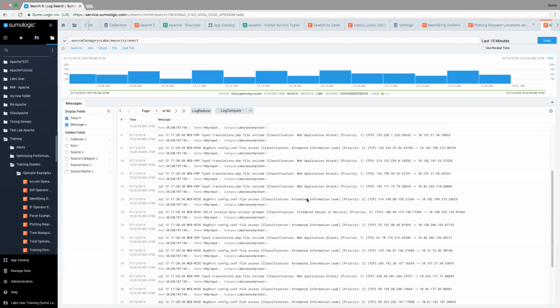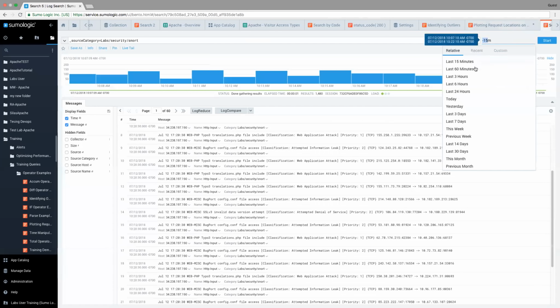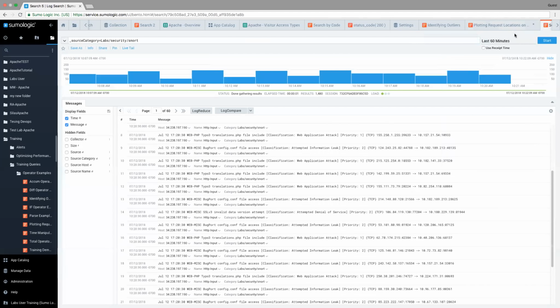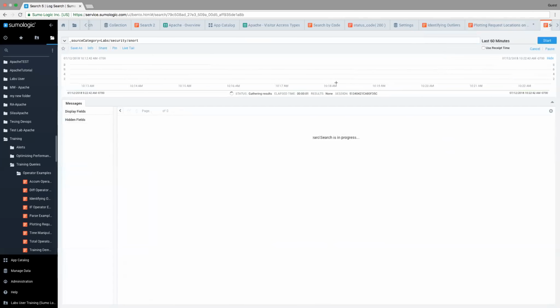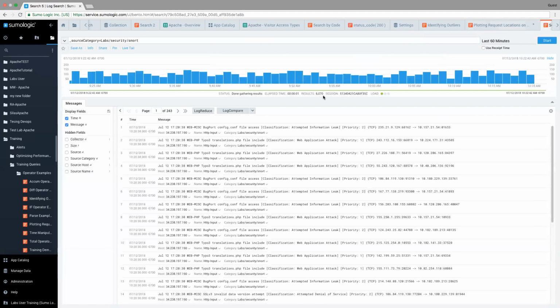I saw that around there, and a bunch of events. And I'm going to expand my time range out just to get some more data, because this will demo a little bit better with a larger set of data. And so we see that there were about 6,000 different events or reports or classifications that have occurred over the past hour.